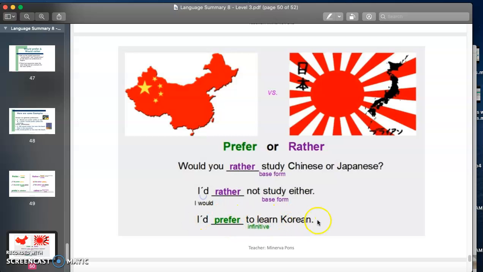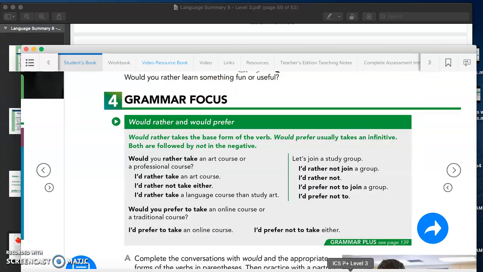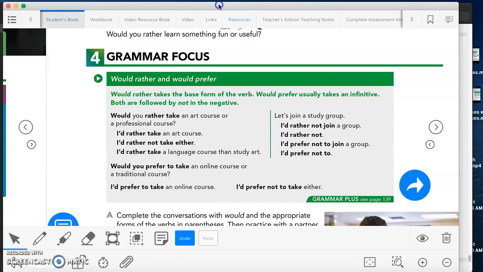I prefer to learn Korean. So this is what we have in the book. The same. Would you rather takes the base form of the verb. Would prefer usually takes an infinitive. Both are followed by not in the negative.